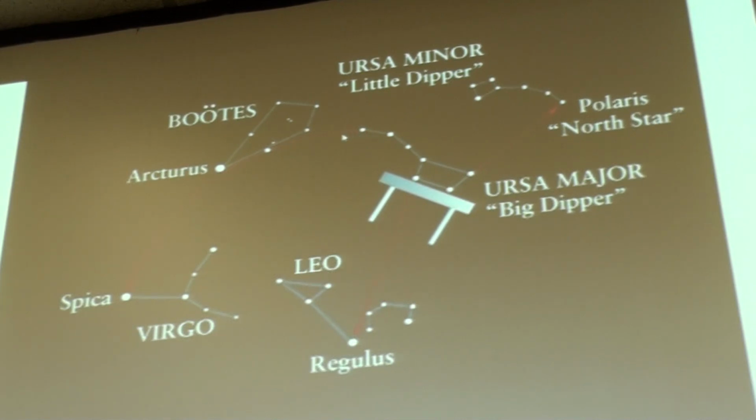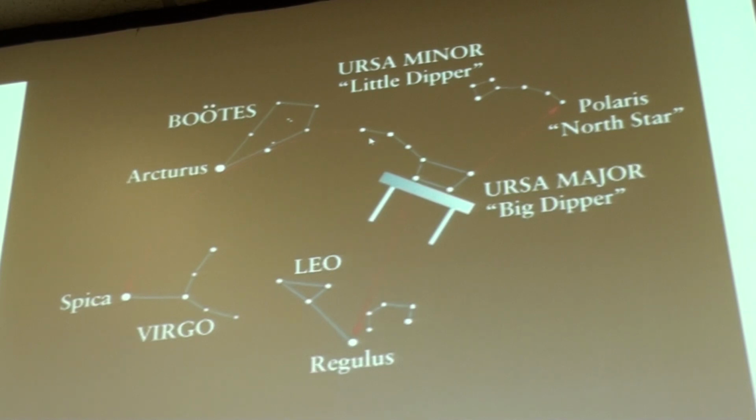And if you follow this curve of the handle, and this is basically going over the whole sky, you're going to have to arc down to Arcturus, which is in the constellation of Boötes, and then swing on down to Spica, which is in the constellation of Virgo.